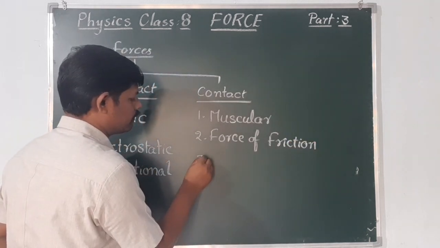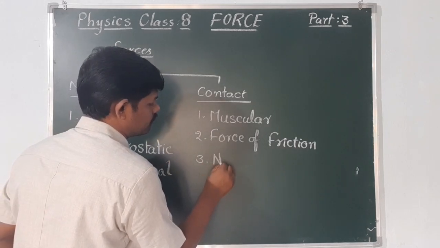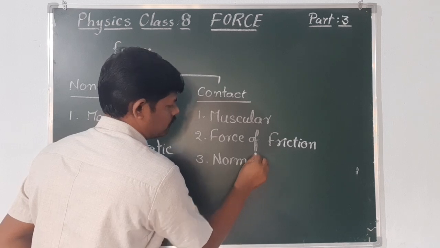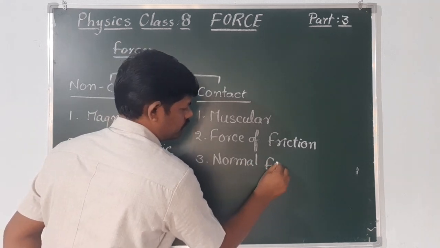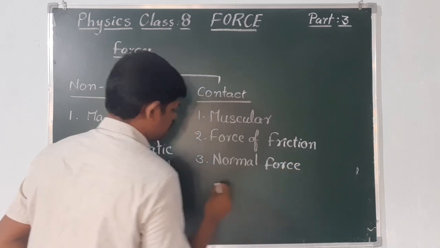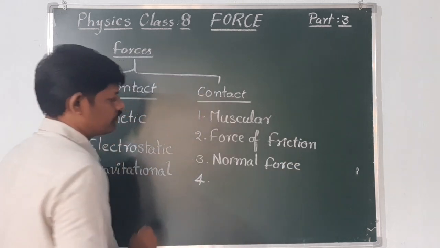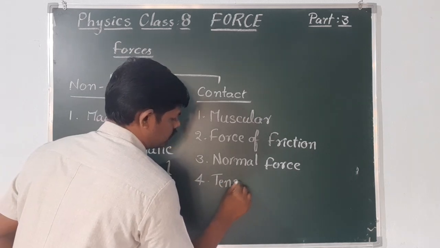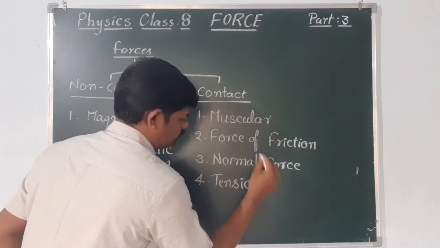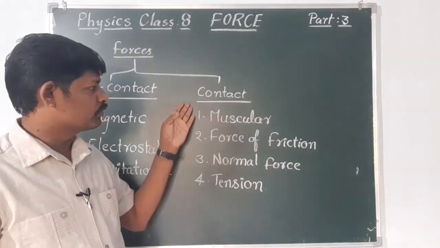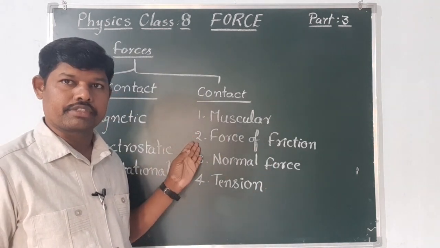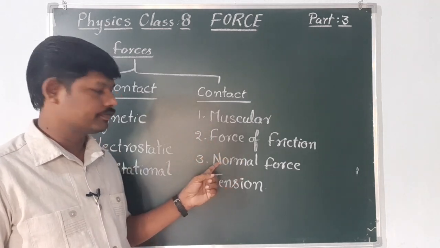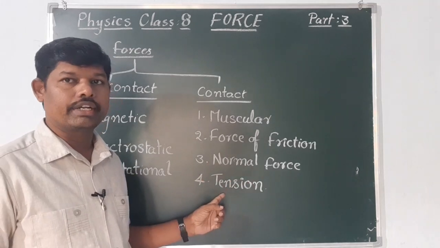And third one, normal force, and fourth one, tension. So these are the four contact forces: muscular force, force of friction, normal force and tension.